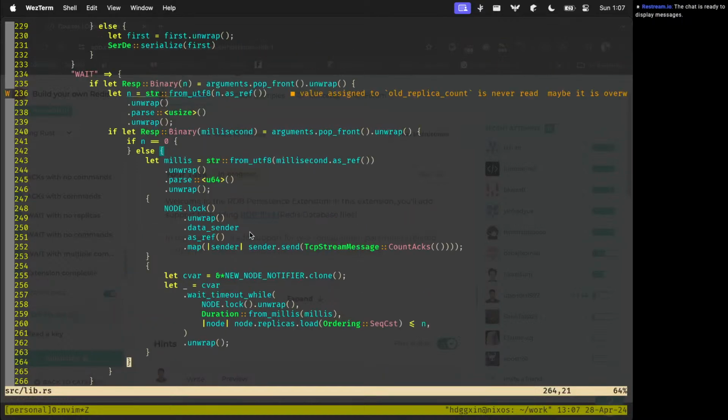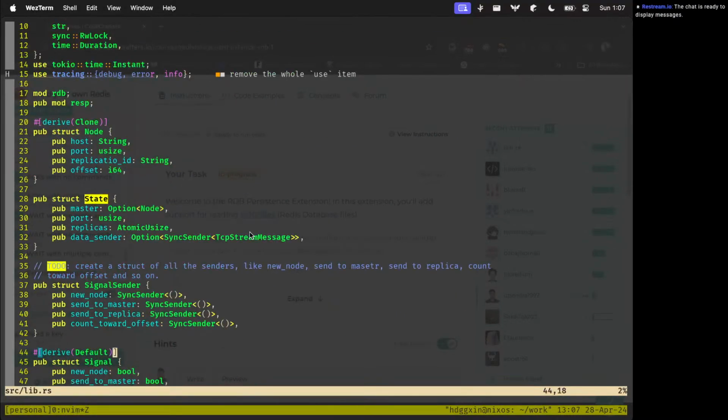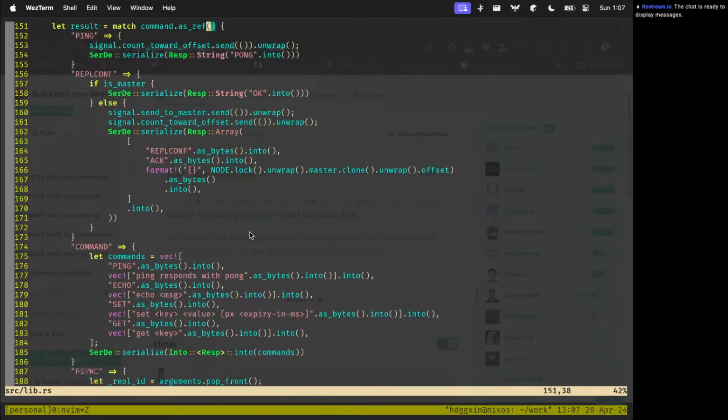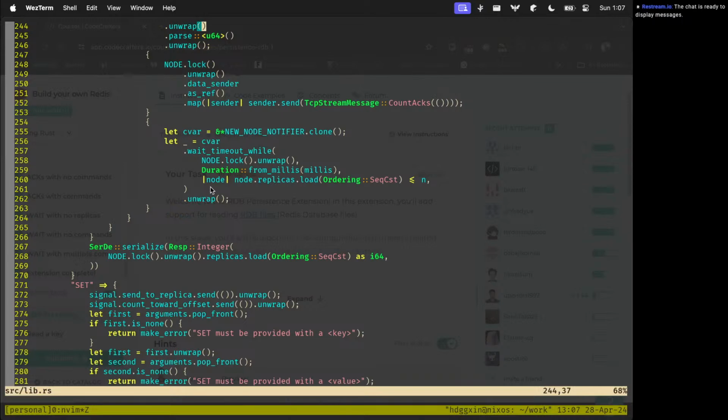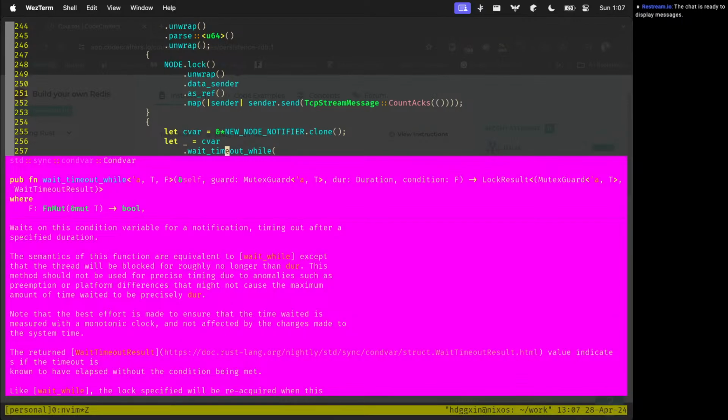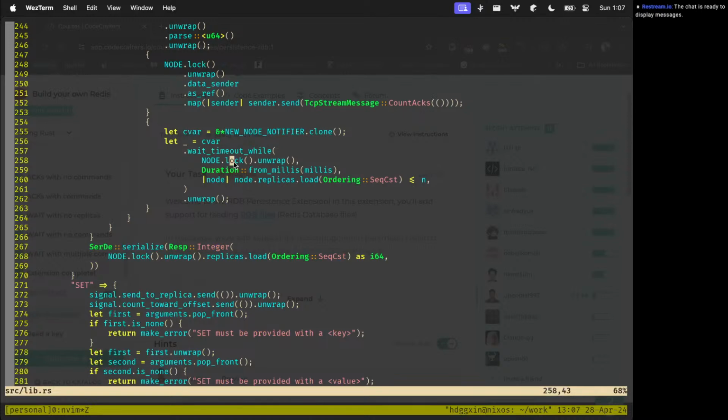So the way to solve it was we removed the RW lock, and in the conditional variable we use only the state node. So we lock it here. In the wait timeout while, it will ensure that it releases the node every time after it has done checking the condition here. So yeah, that solved the issue.